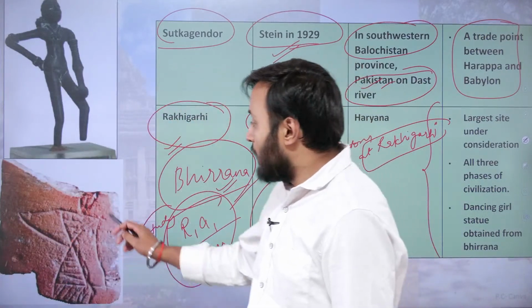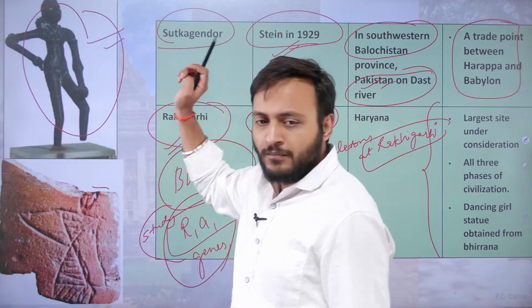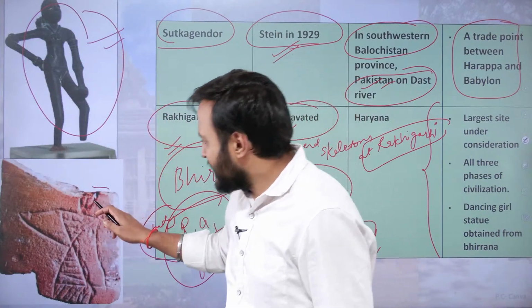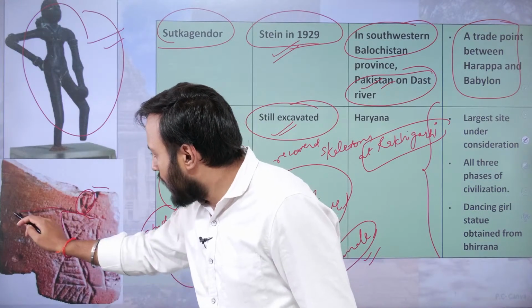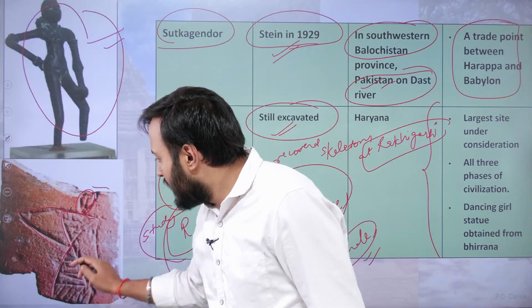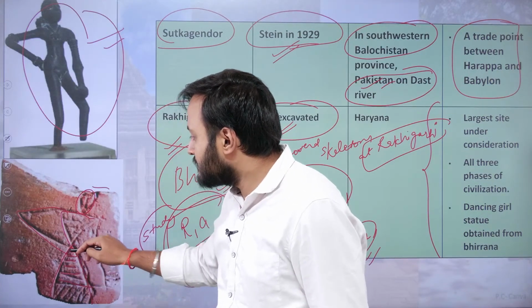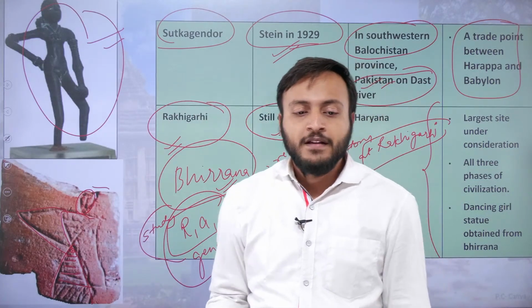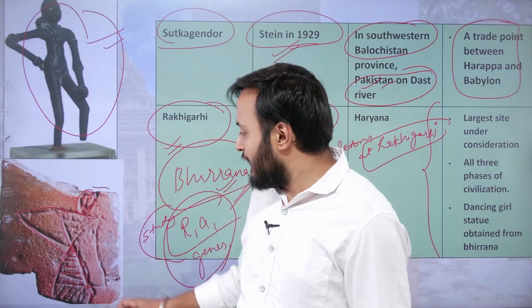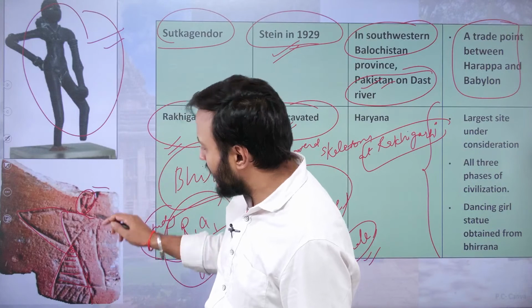Now, this is the dancing statue of Mohenjo-daro. And this is the image of a dancing girl on the pottery obtained from Rakhigarhi. Okay, everyone. Hello, Neeraj. Hello, Purushottam. I think you can understand it very well: don't you think it looks strikingly similar?